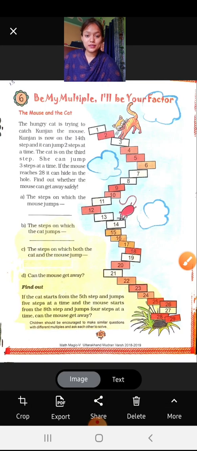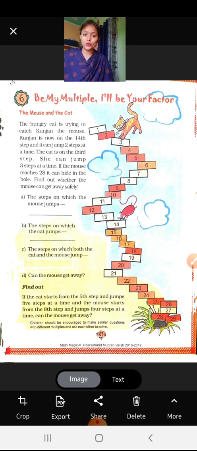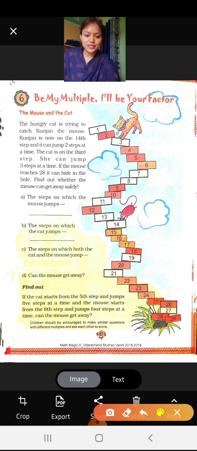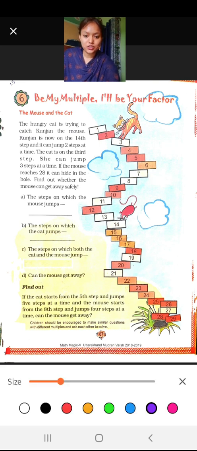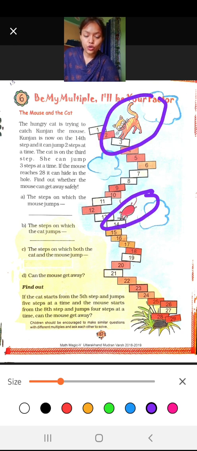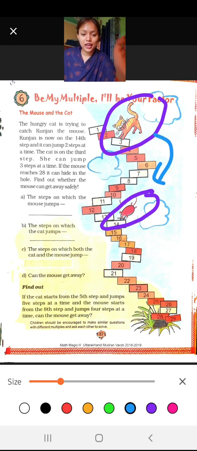Before starting, I'll tell you a story, the story of a cat and a mouse. The name of the mouse is Kunjan. The cat is very hungry and she wants to eat Kunjan. As you can see here, Kunjan is on the 14th step, and the cat is on the 3rd step. Will the cat be able to catch Kunjan?